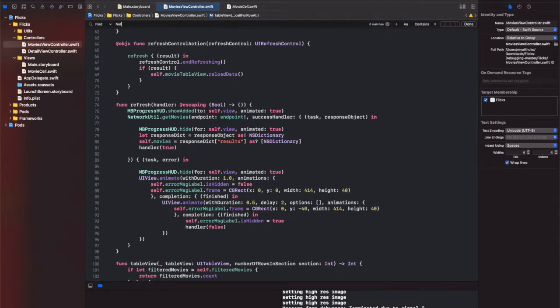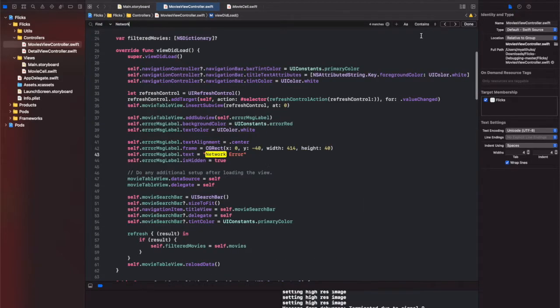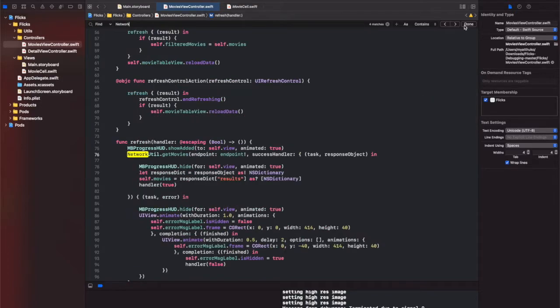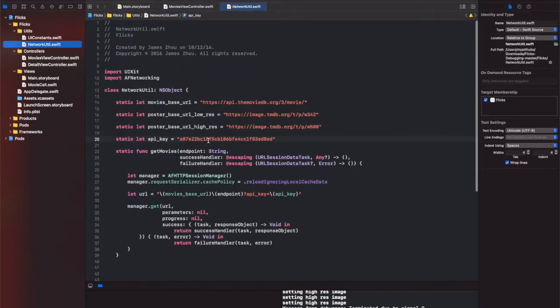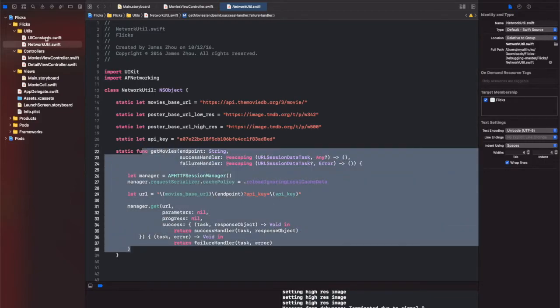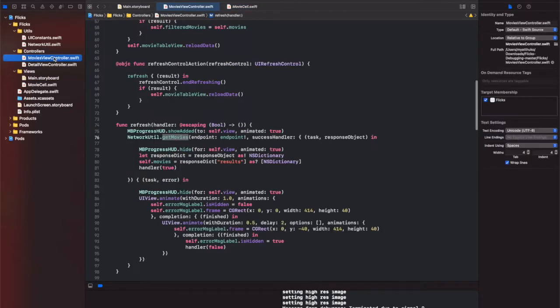We're going to find network util. Okay, so we can see here that this is how we got the movie. So NetworkUtil getMovie, and it's from the util side network calls, and then we have this API and movie API, and this is a static function that we created. So I'm going to go back to movie view.